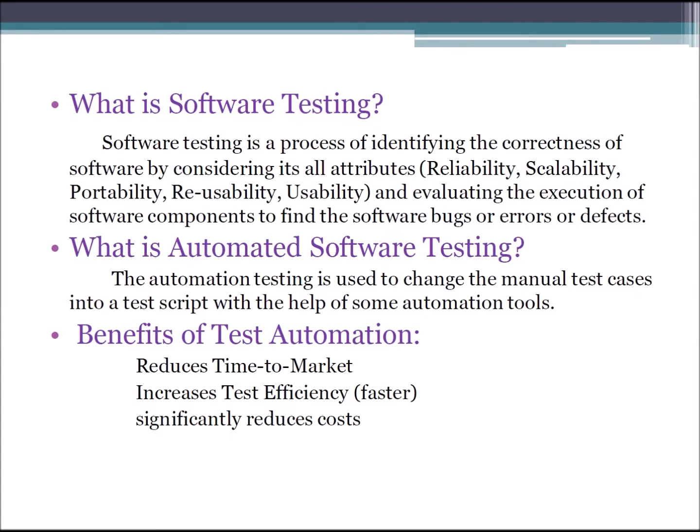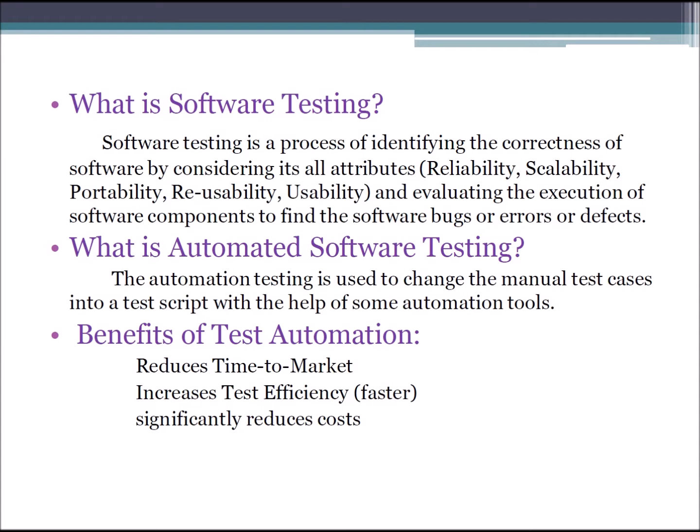So, what is software testing? Software testing is a process of identifying the correctness of the software by considering all its attributes: reliability, scalability, portability, reusability, and usability, and evaluating the software bugs and errors. It is used to identify the bugs and correct them, and it is a most significant process in software development.